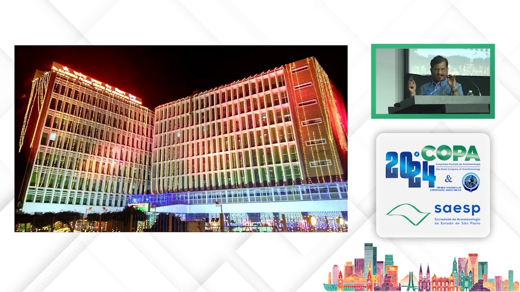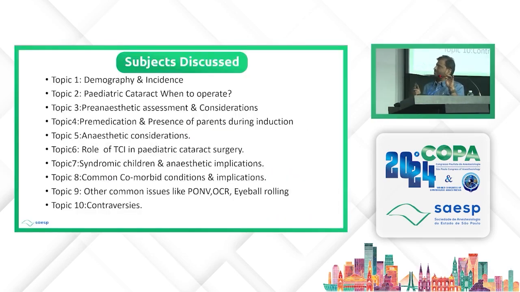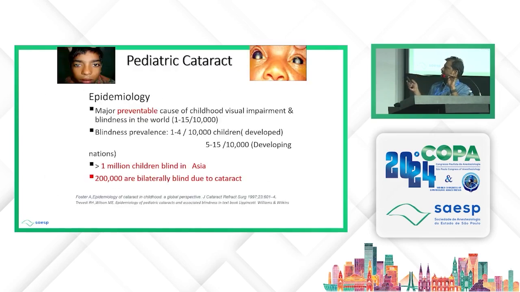We do around 12,000 cases under general anesthesia, which includes around 200 to 250 cases of neonatal and infantile anesthesia coming for retinopathy of prematurity. No conflict of interest. I will be covering all these topics during my presentation, from demography to controversies.